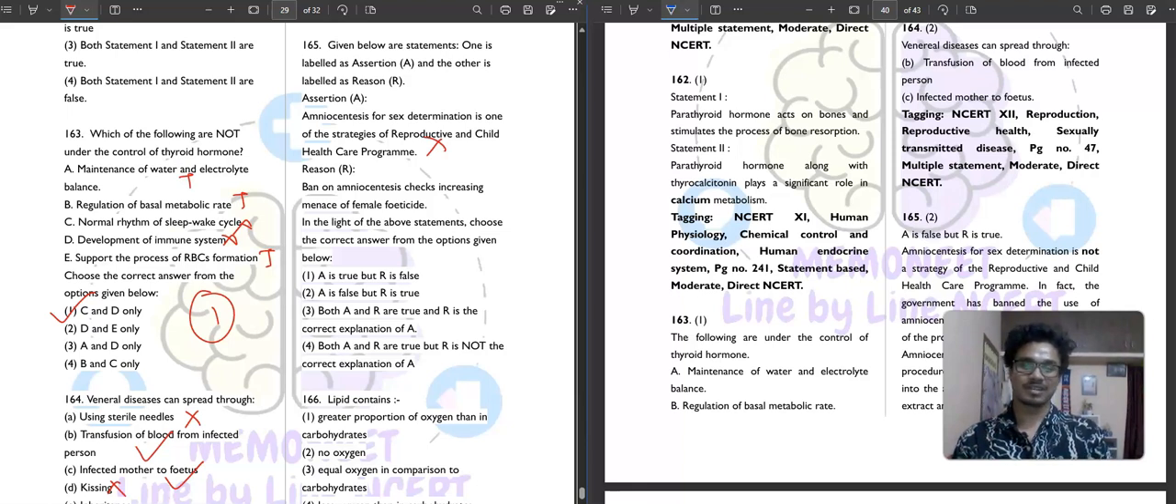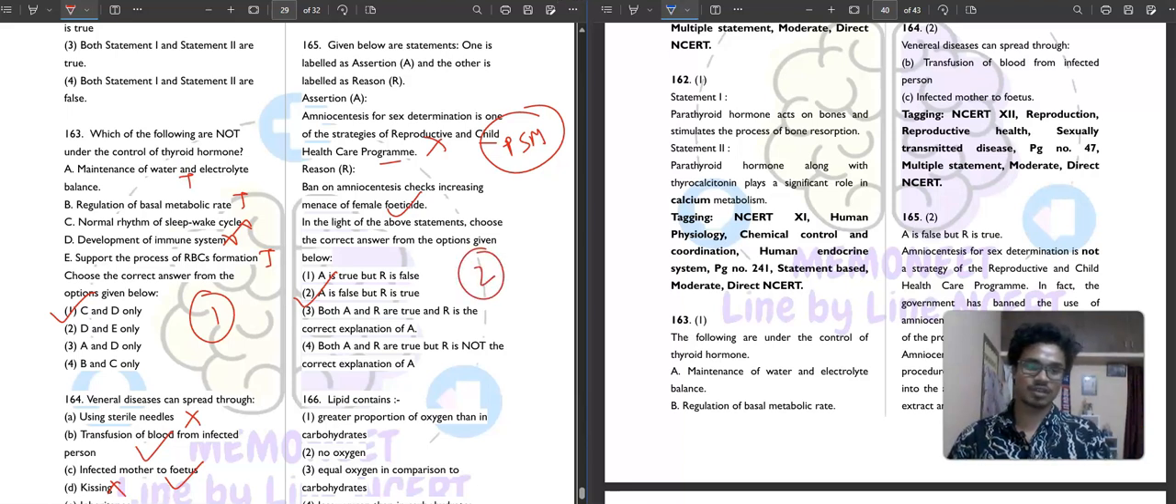Okay, so you will get this RCH program in your PSM lectures or PSM field visit. Then the reason: ban on amniocentesis checks increasing the menace of female feticide. Absolutely correct. So assertion is false, but reason is true. Second option will be your correct answer.